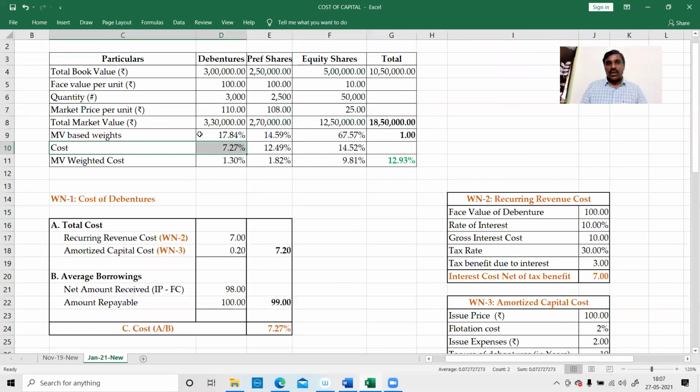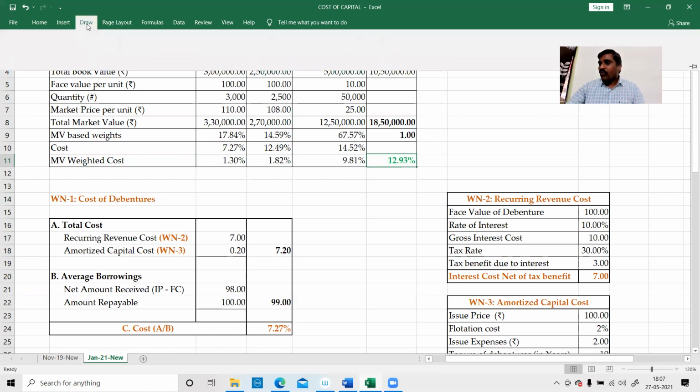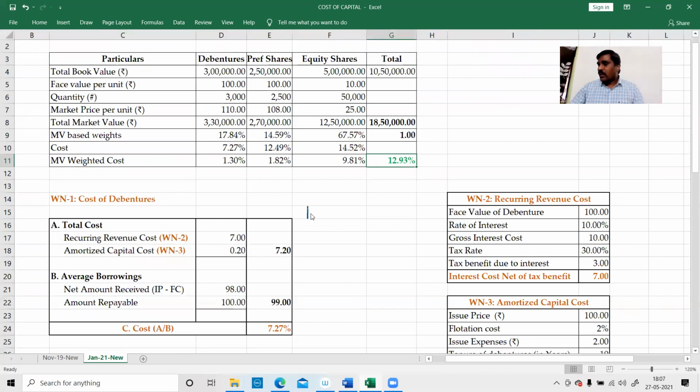For these weights, we have to add the cost. This is market value weighted cost. Final answer is 12.93. So look at this, nowhere have I used the formula. Normally people will use the formula for cost of debentures, but many people are not confident enough of what this formula says: I into 1 minus tax rate.